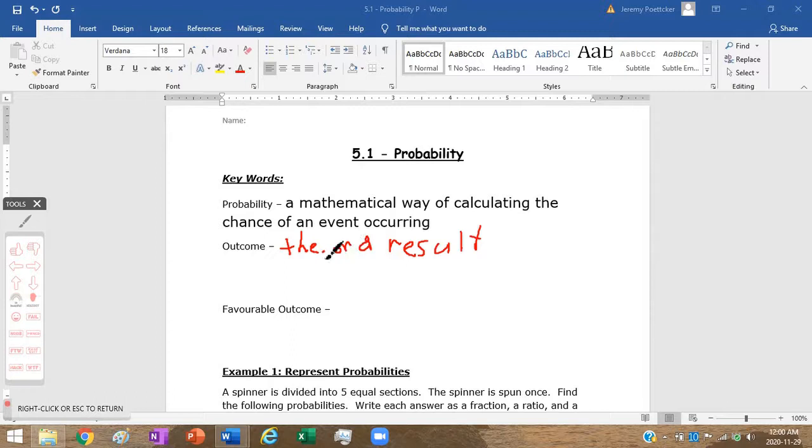One outcome would be heads, the other outcome would be tails. Or we roll a dice, there are 6 possible outcomes.